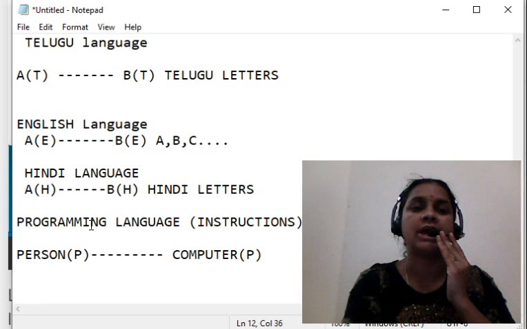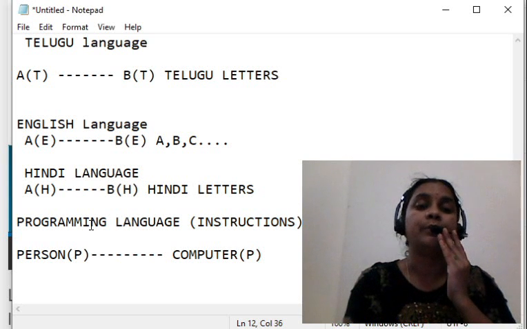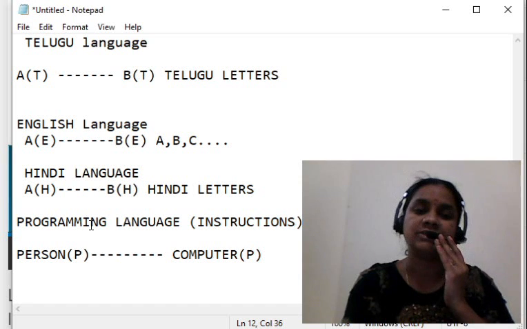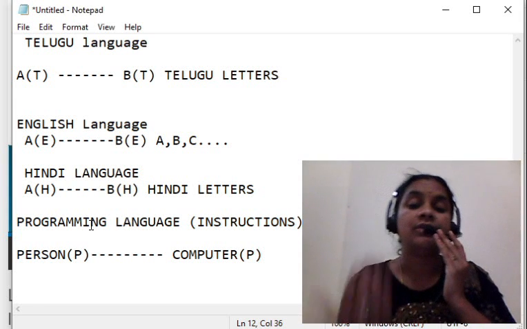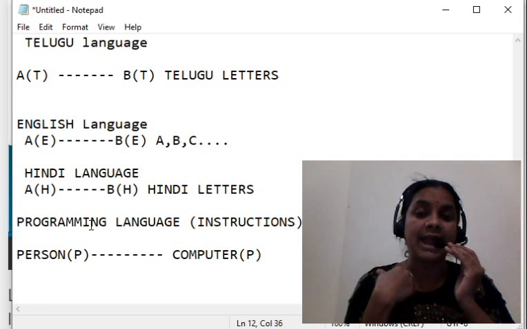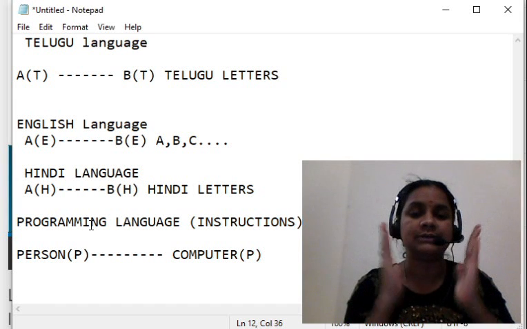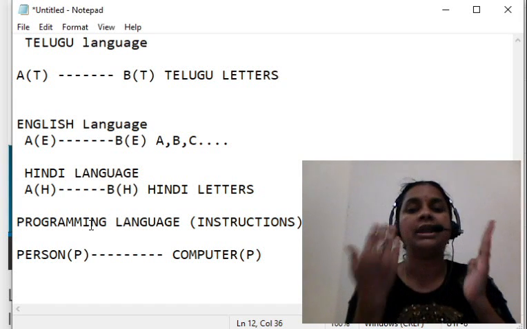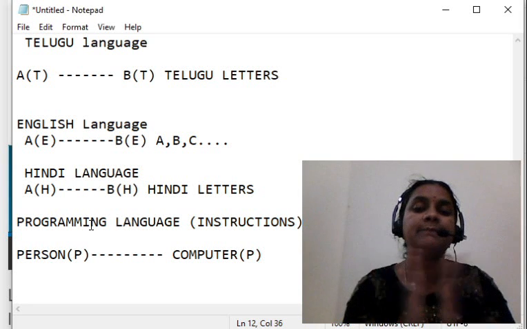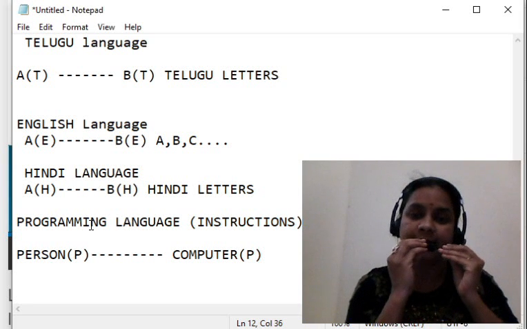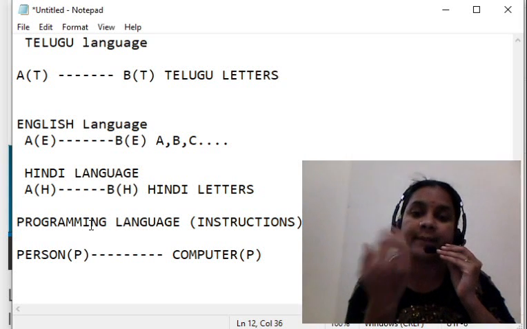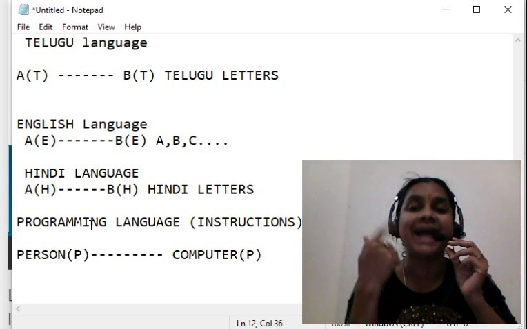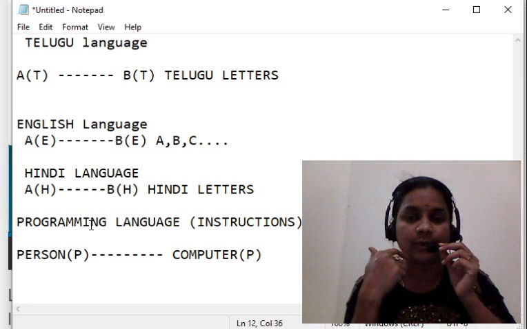That language we are going to call programming language. Is it clear, all of you? The language which is used to interact between two persons, which may be a group or anything, is used to communicate. See here, I am talking, you are listening, that is also a communication, right? But how am I talking here? With the help of language.